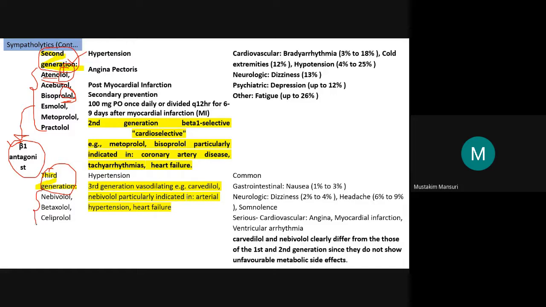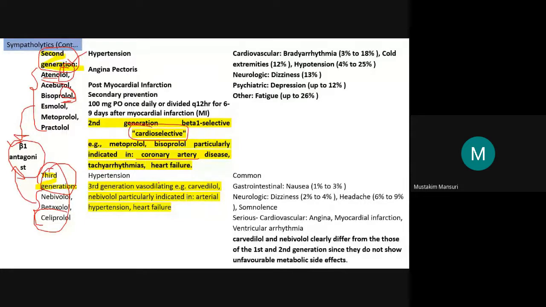Nebivolol, betaxolol, celiprolol, these are the third generation, but again this is also selective. The difference is that the second generation beta 1 selective, they are the cardioselective. So indicated in the coronary artery disease, tachyarrhythmia, heart failure, hypertension.